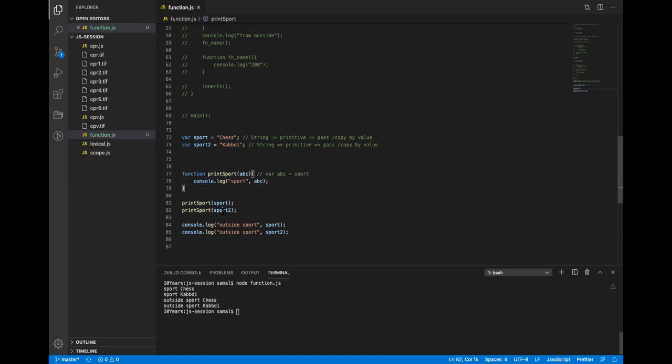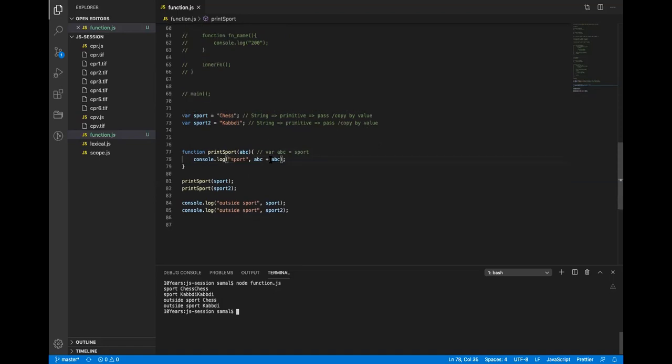So I'm passing the value as a copy, and it is received here as a copy of the value, and I can change that value also. I can do something like ABC plus ABC. Now tell me the output. It will be concatenated, right? So it will be chess, chess, kabaddi, kabaddi, and chess, kabaddi. All right. The primitives are very straightforward here.